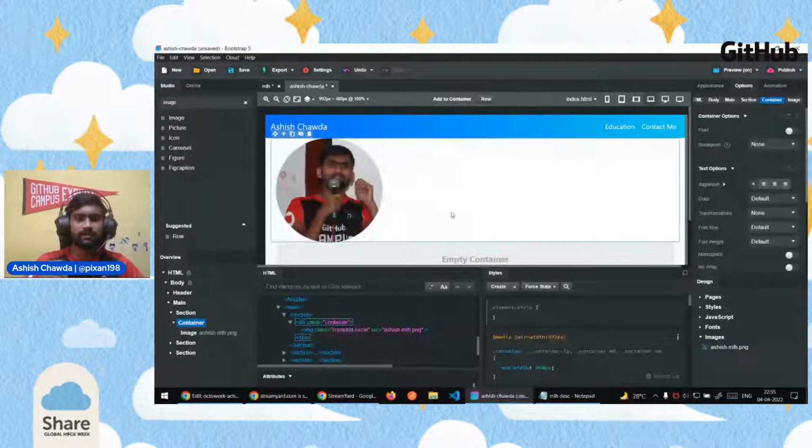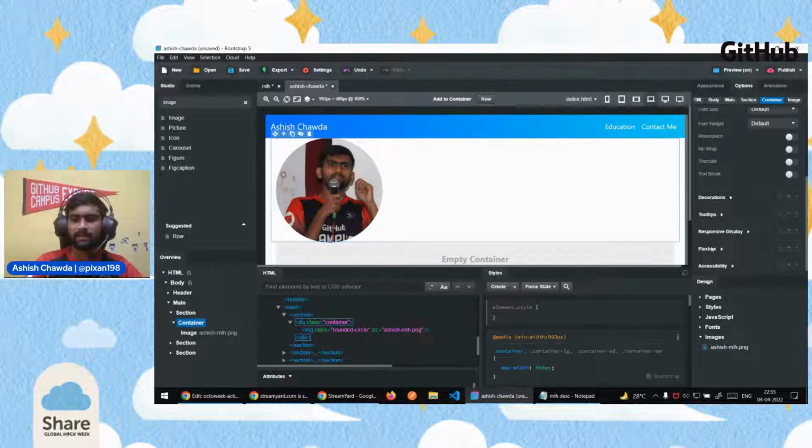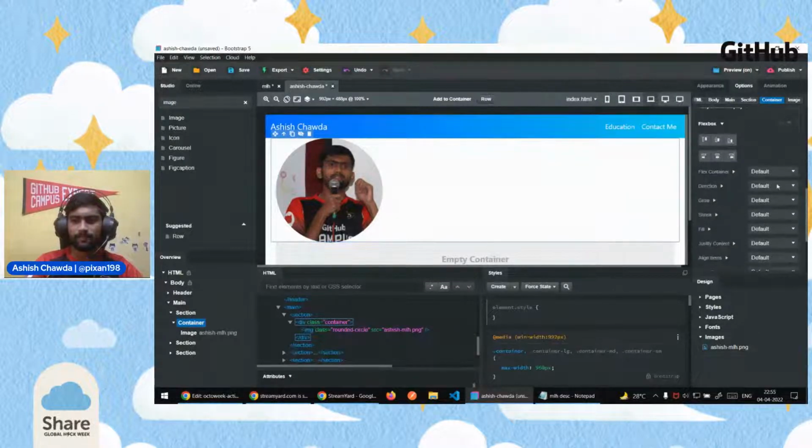and there will be a paragraph which will be a brief description about what you are doing and what is your experience so far, which you want to share with the audience of your website. So we'll click on container now, go to options, and we'll make it a flex box. What it does is that it creates the container as a flex box.